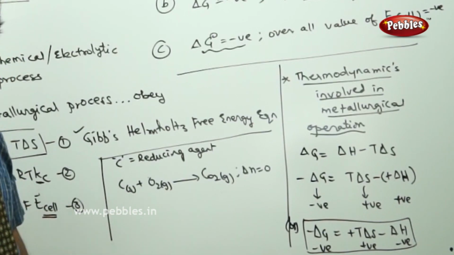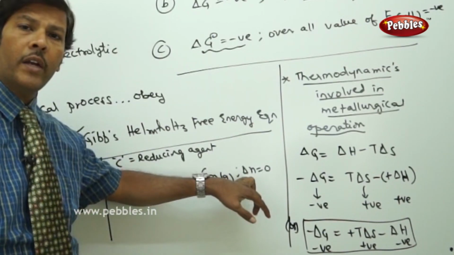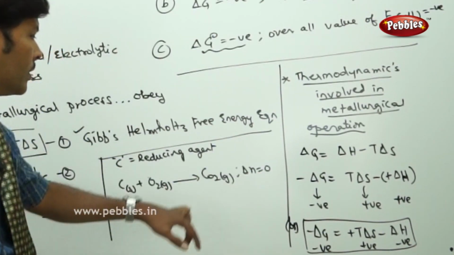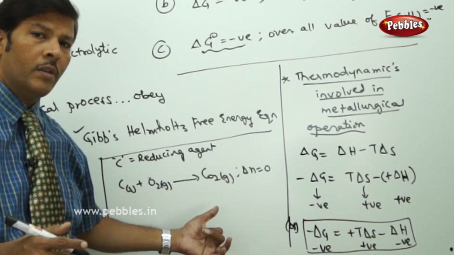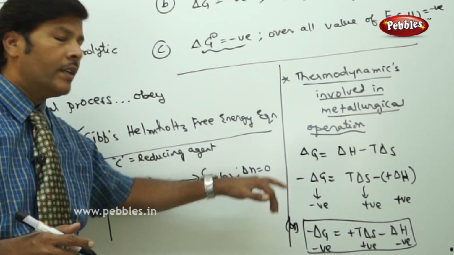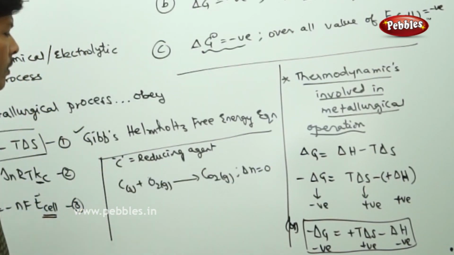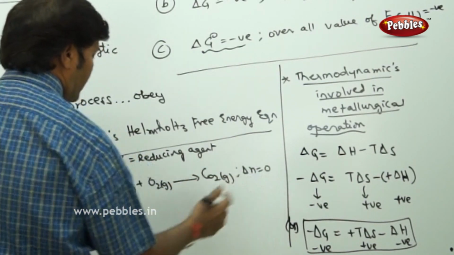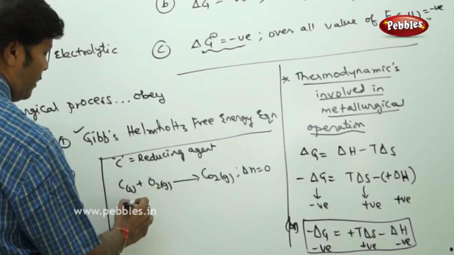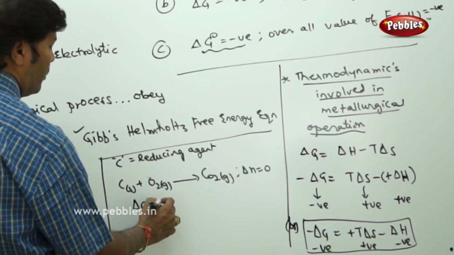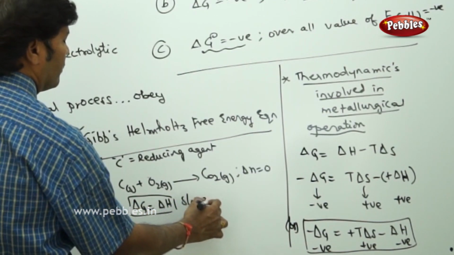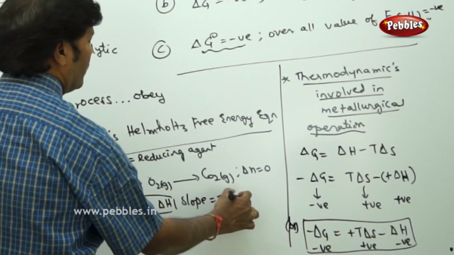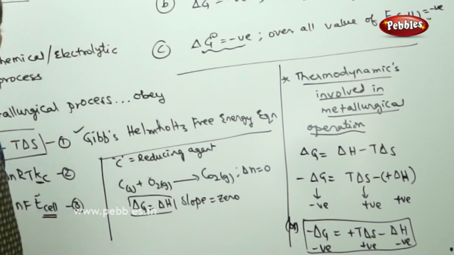Carbon is a solid, so the change in number of moles from reactants to products is 0, because entropy change depends only on the gaseous molecules, never on the solid molecules. If ΔN is 0, then ΔG becomes equal to ΔH. Under such circumstances the slope becomes 0. If the slope is 0, then you get a straight line parallel to the x-axis when you draw the graph.